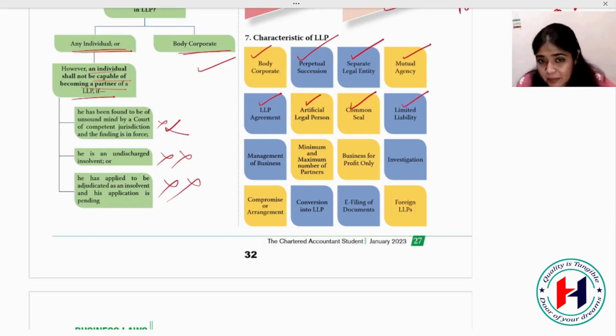LLP has limited liability. Management of the business can be done by one or all. Minimum and maximum number of partners you have to specify. Business for profit only. LLP is formed only on a profit basis. Investigation can be done. Okay, these things you should remember. Business for profit only, this much is enough. Investigation and all this is not very relevant.